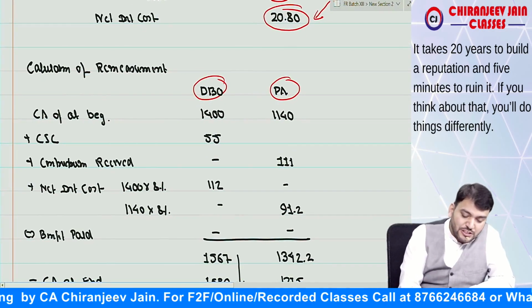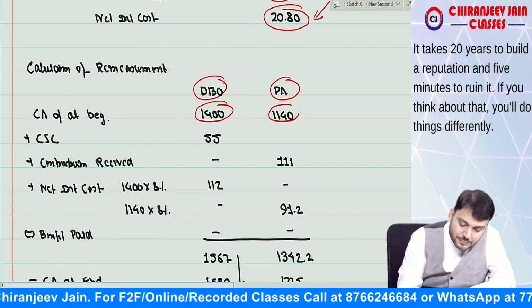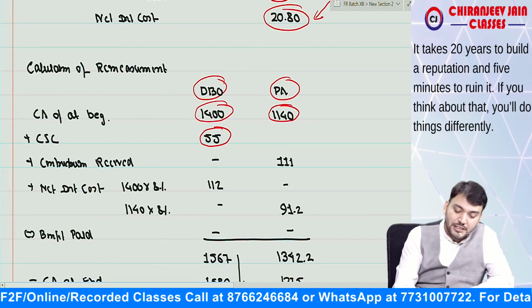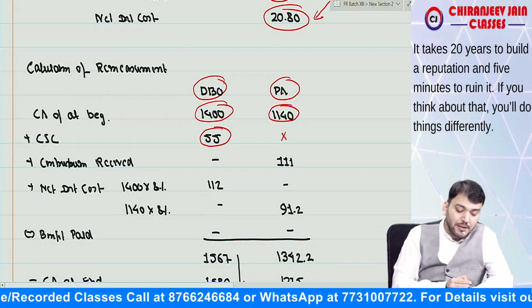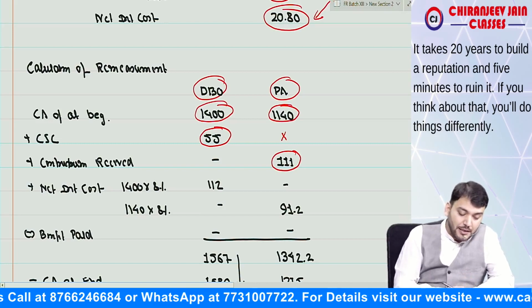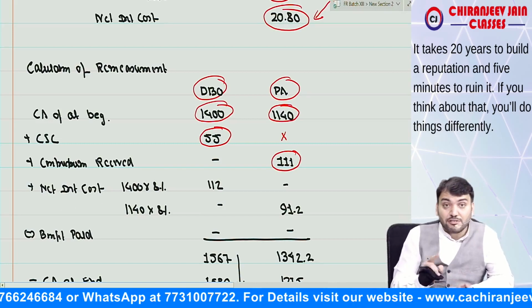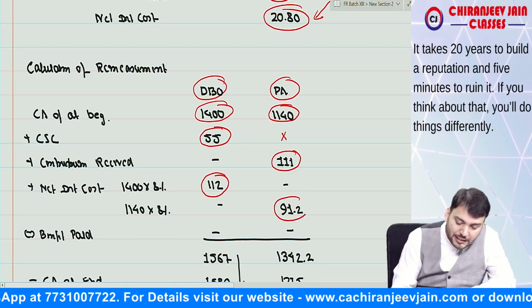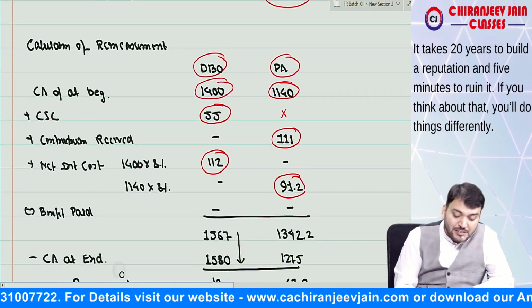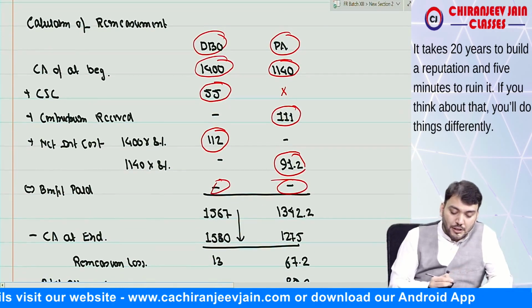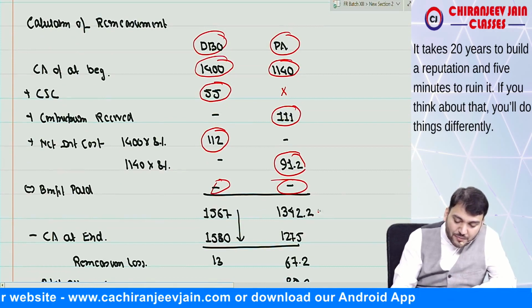Yes sir. So this is the carrying amount at the start. Then current service cost will be added. Yes sir. It will not be adjusted here. Then contribution received, 11, we will do in plan asset. Then net interest cost, which comes individually. So interest cost will come here. Interest income will come here. Then minus benefit paid. Benefit paid is not given. So can I say this becomes the closing balance after this?